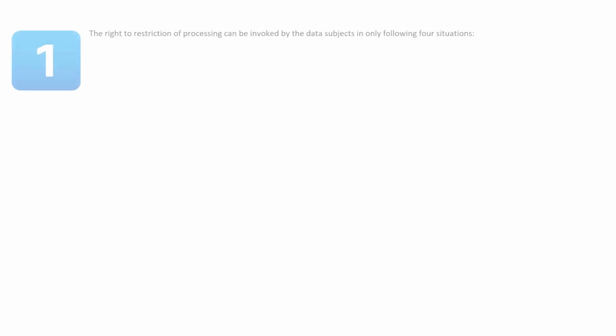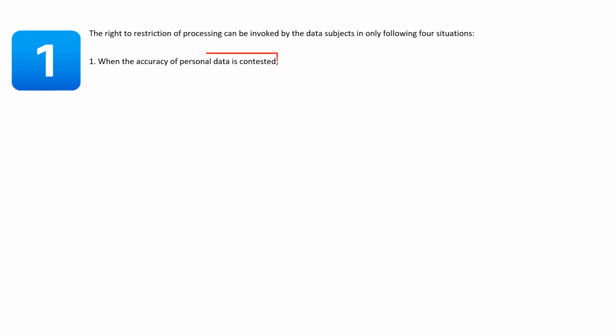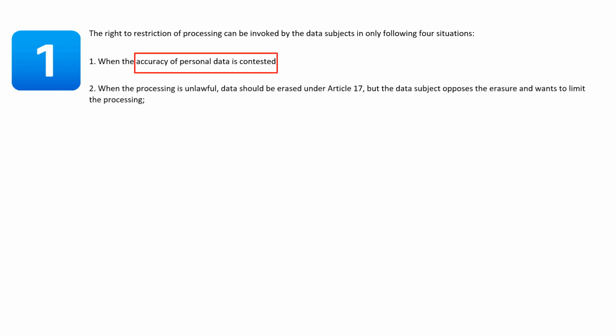Let us now discuss some of the key aspects with respect to Article 18. The right to restriction can be invoked by the data subject only in the following four situations. First one, when the accuracy of personal data is contested. Second, when the processing is unlawful and data should be erased under Article 17, but the data subject opposes the erasure and wants to limit the processing.